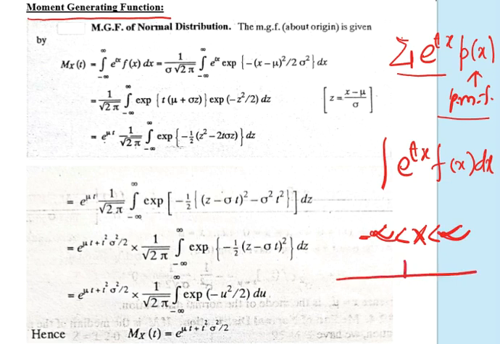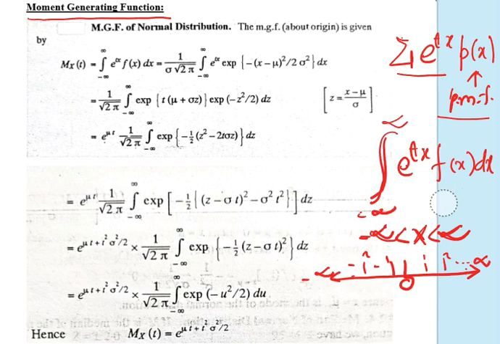If we take a real line where the point is 0, on the right hand side of 0 all the values are positive, 1, 2, 3, 4 etc., and on the left hand side it will be minus 1, minus 2 etc. up to minus infinity. So x takes values from minus infinity to plus infinity, and integrating the function from minus infinity to plus infinity multiplied by e to the power tx gives the moment generating function of the normal distribution.